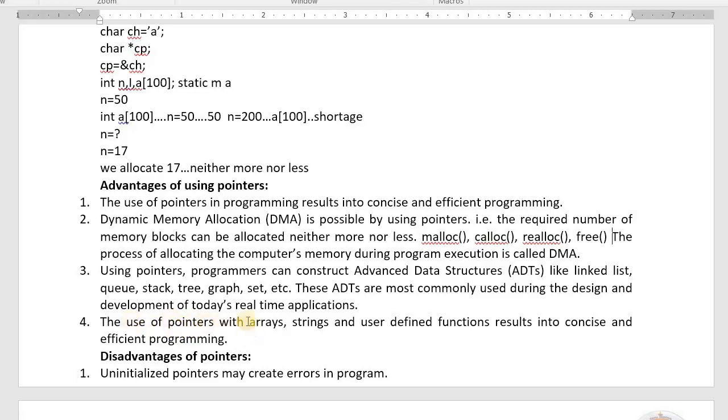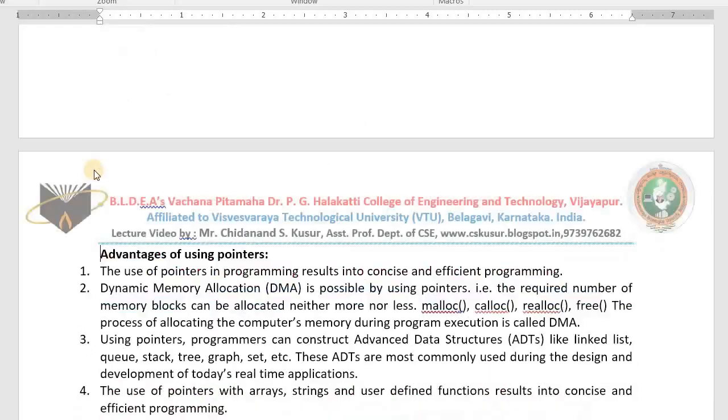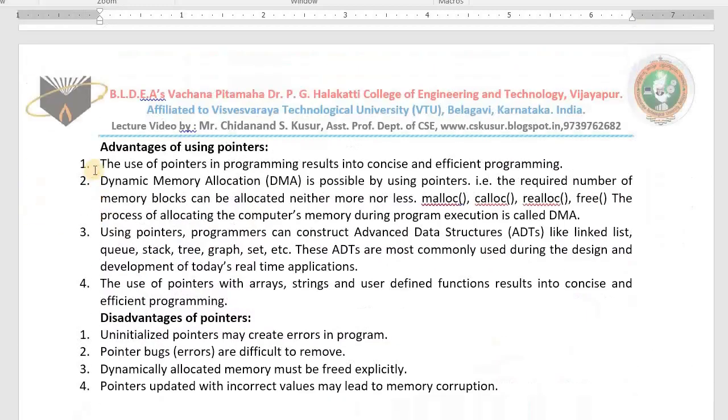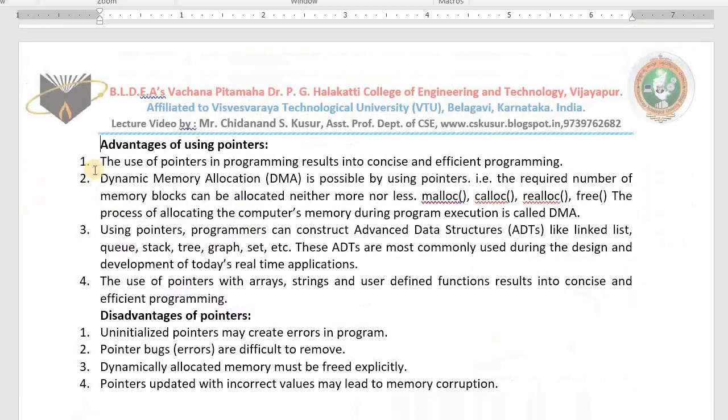We can use pointers with arrays also. We can use pointers with strings also. We can use pointers with user defined functions also. You can use pointers with all. That is what we call the advantages of using pointers. I hope you understood the advantages of using pointers.